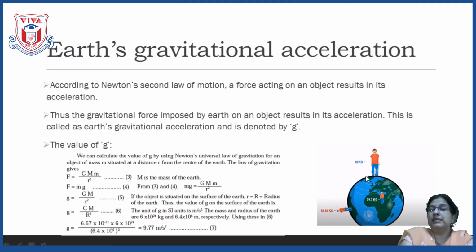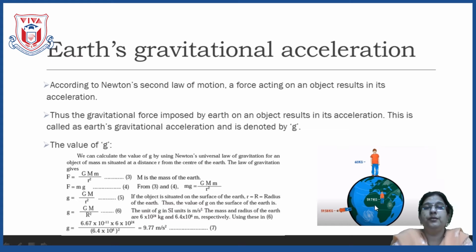Now if it is slightly flattened, then the radius up to the elongated part and the radius up to the poles will change, as this is bulgy and this is flattened. Is it clear? So this distance of the object from the center is more than this distance.